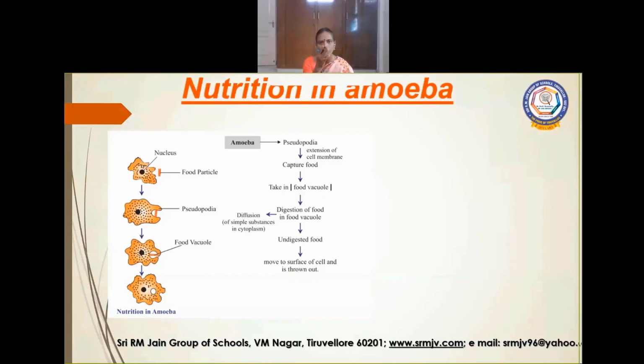Next, nutrition in amoeba. Now, the food particle comes near the amoeba. The pseudopodia surround the food and form a food vacuole. In the food vacuole, digestive juice is secreted and the food is digested. The food which is not digested, that is undigested food, is moved to the surface of the cell and is removed from the body. Thank you.